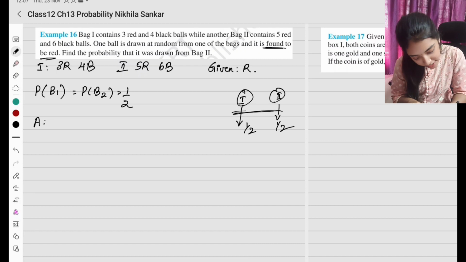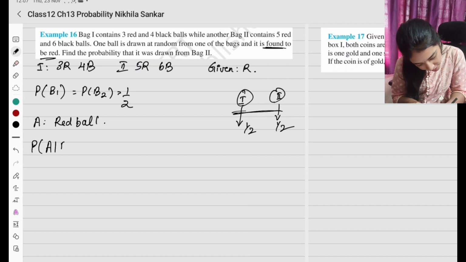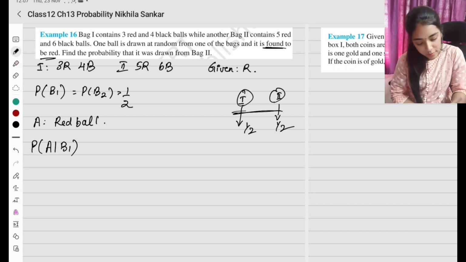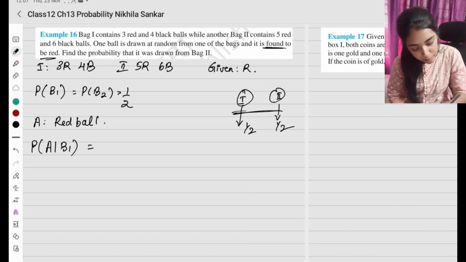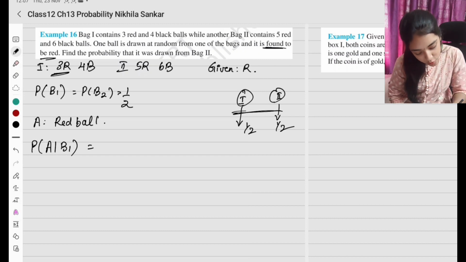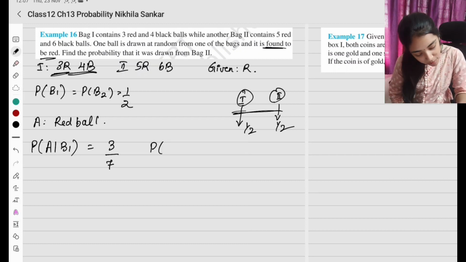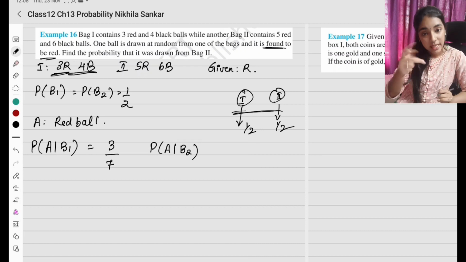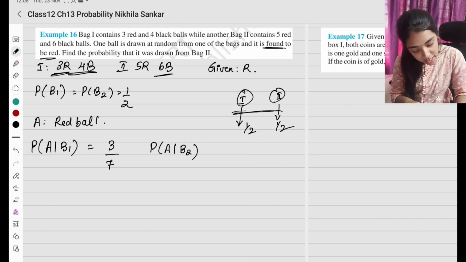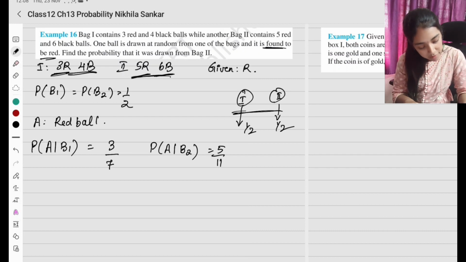Now, our A is going to be, it is found that it is a red ball. So A என்ன? It is going to be a red ball. So probability that it is a red ball given that it is taken from bag 1. இது எவ்வளவு இருக்க போகுது? Probability that it is a red ball taken from bag 1 is going to be 3 red balls divided by 7. 3 plus 4 7 தானே? So 3 divided by 7. Now இப்போ ரெண்டாவது பேக்ல இருந்து எடுத்தா probability that it is a red ball given that it is taken from the second bag is going to be எவ்வளோ ரெட் இருக்கு? 5 red. In total I have 11. So I have 5 divided by 11.